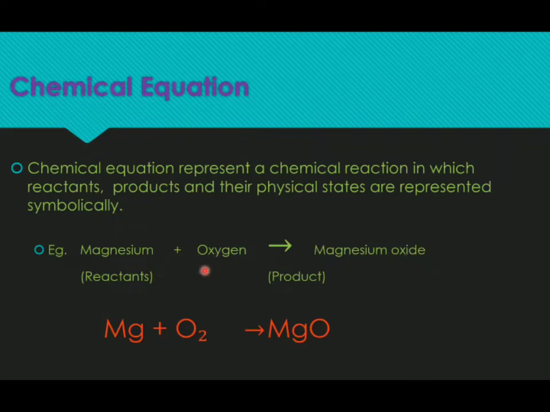We can write this word form in the symbolic form also. Here you see magnesium, what is the symbolic form of magnesium? It is Mg, and oxygen is O2. So magnesium oxide is MgO. So this we call a chemical equation.